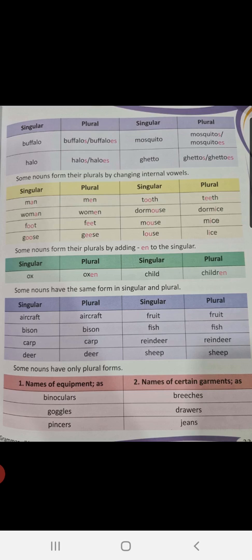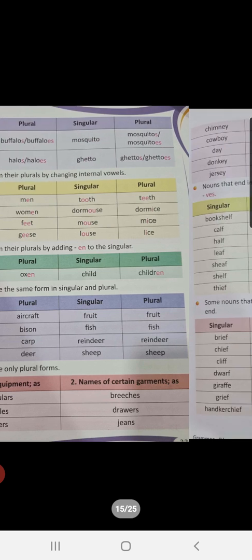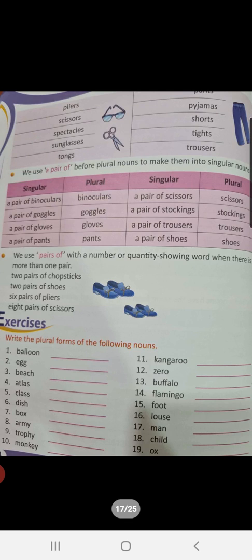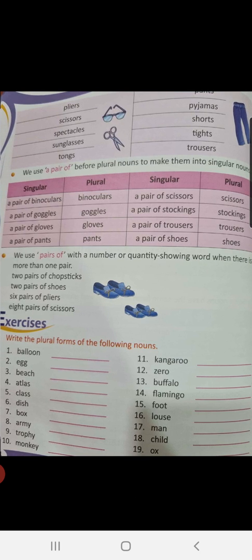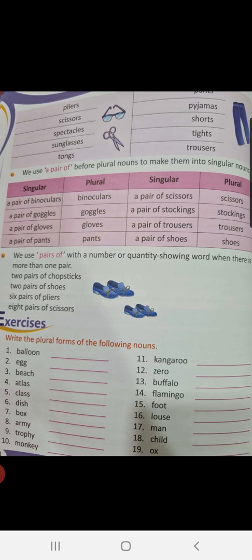Some nouns have only plural forms. That means the same word is used for singular and plural both. Like binoculars, goggles, pincers, breeches, drawers, jeans. Okay children, we say a pair of binoculars. In singular you can say a pair of goggles. We use pair of with a number or quantity showing word when there is more than one pair, like 2 pairs of chopsticks, 2 pairs of shoes, 6 pairs of pliers, 8 pairs of scissors.